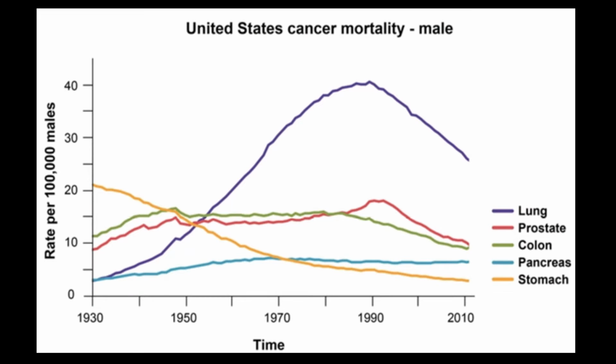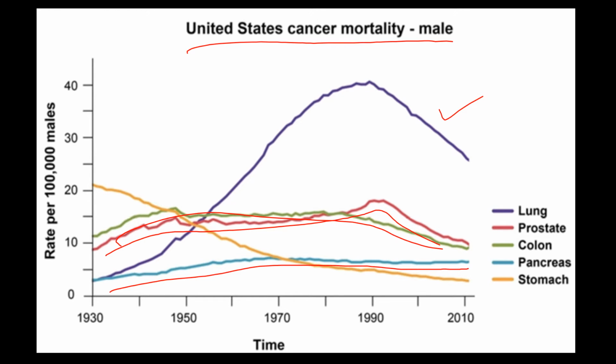Now this graph shows the United States cancer mortality for males. The first and foremost comes the lungs. Then this red line shows the prostate. The green one demonstrates the colon. The fourth one demonstrates the pancreas, this light blue. And then the stomach is this declining one, orange color.